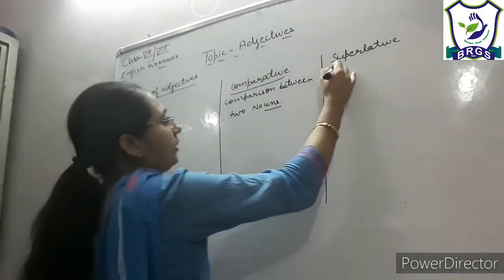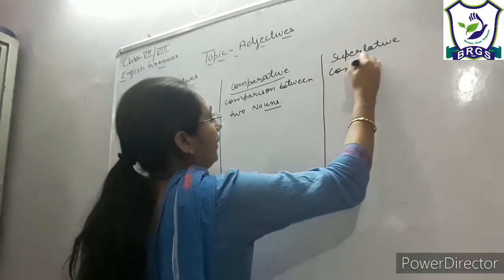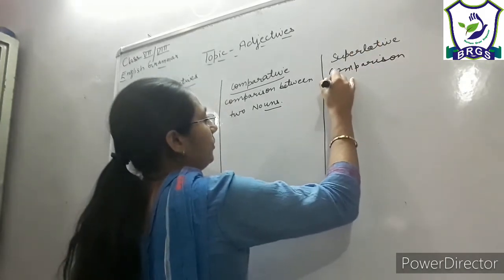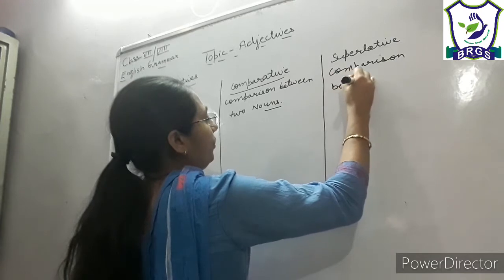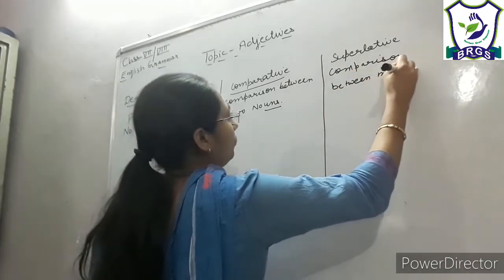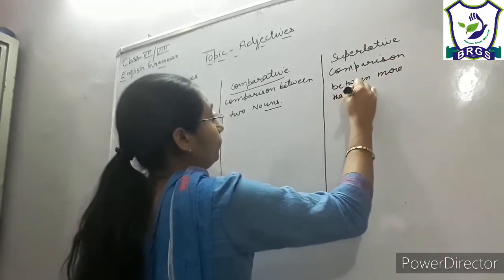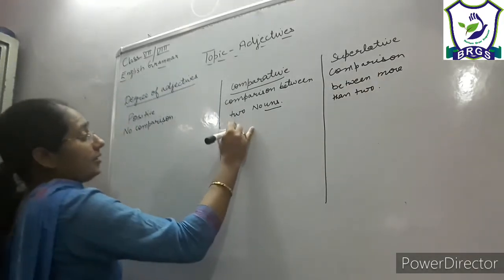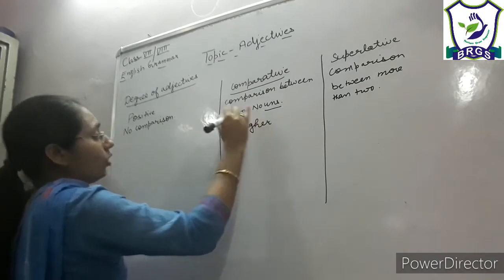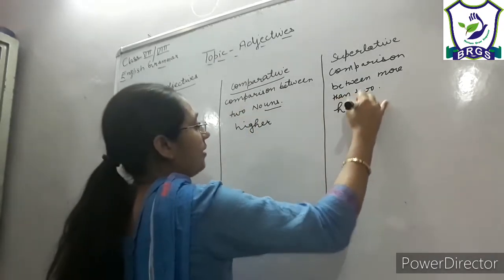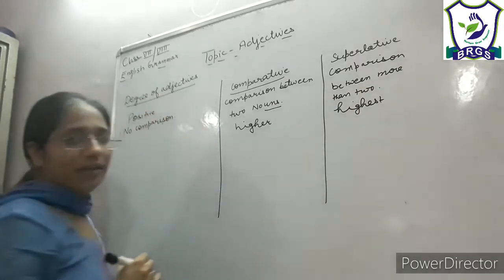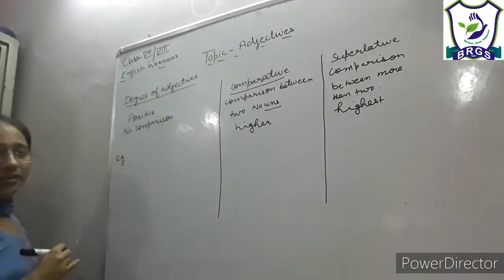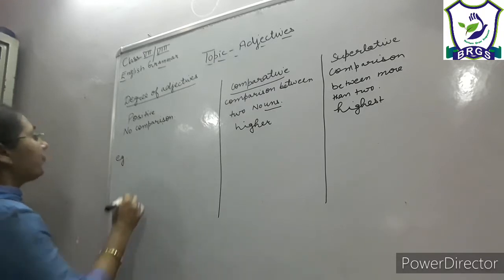Then superlative degree is used when comparison is between more than 2, right? It is the higher degree of comparison and it is the highest degree of comparison. Let us see some examples to get it more clear.